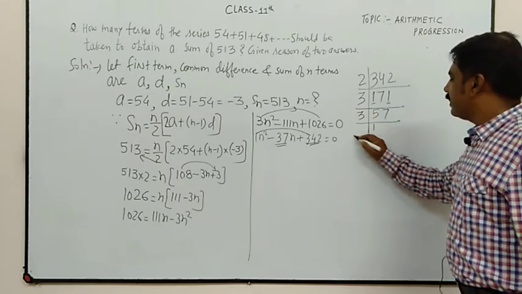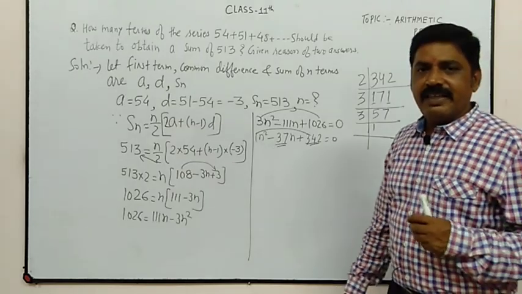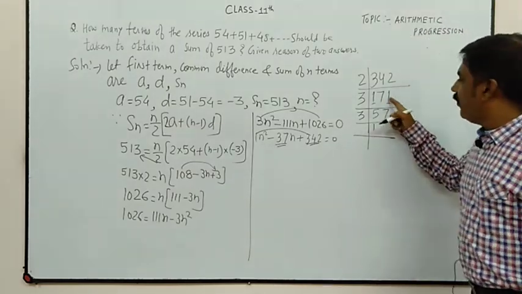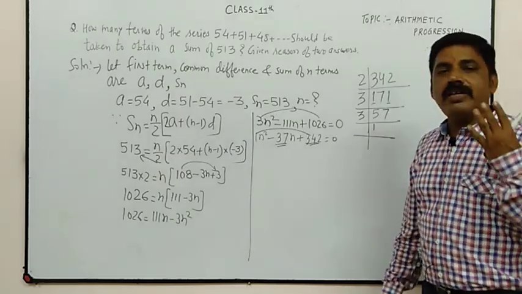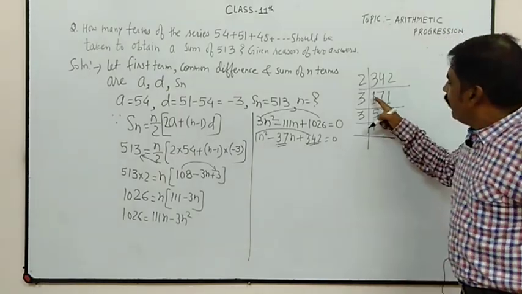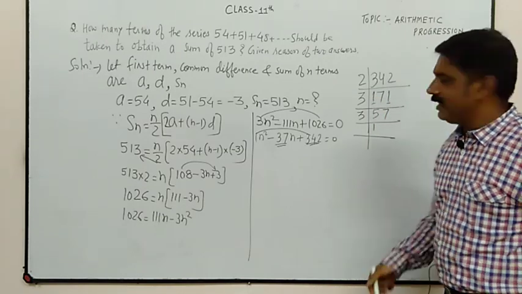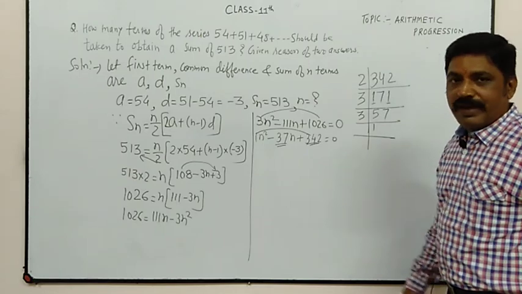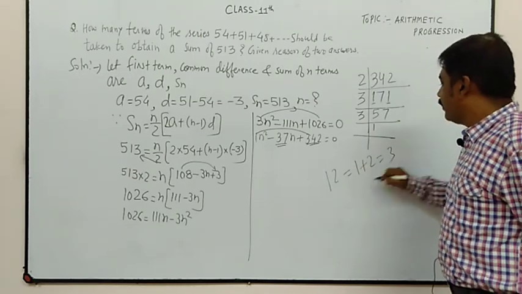3 1s are 3. Do you know the divisibility test for 3? The sum of all digits should be either 3 or 6 or 9. See, 1 plus 7 plus 1 is 9. 5 plus 7 is 12, and 12 means 1 plus 2, which is 3.